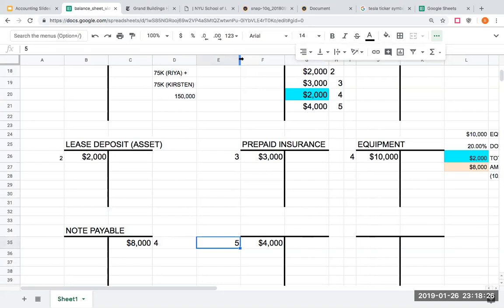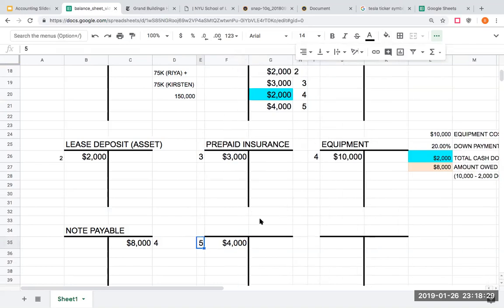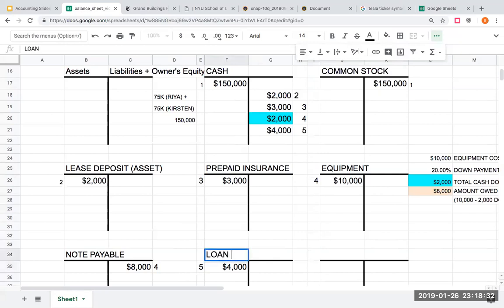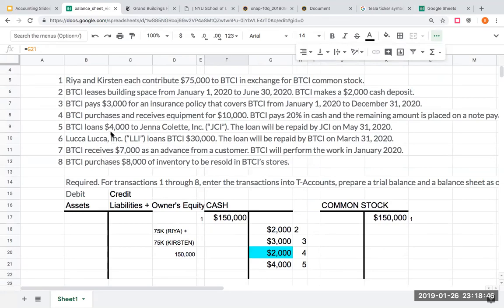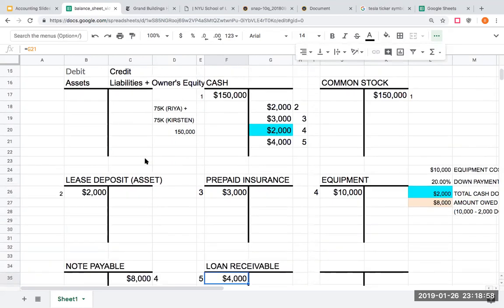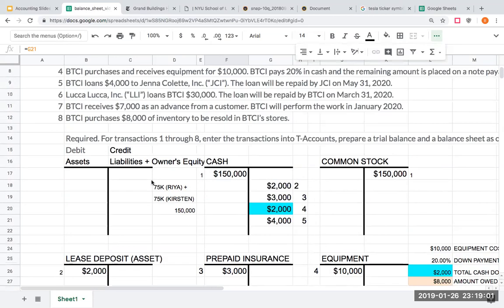What exactly is this going to be? What I'm going to call this here is a loan receivable. R-E-C-E-I-V-A-B-L-E. This will be a loan receivable. Okay, so I've loaned money to Jenna Collette. They have to repay me in 5 months from December 31st, 2019. There's no interest here. Rather, this is a loan receivable. I'm giving money to somebody else. That's what happens here. So the loan will be repaid in the future. So this is going to be a loan receivable.